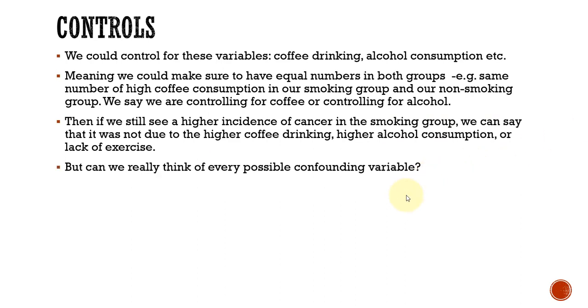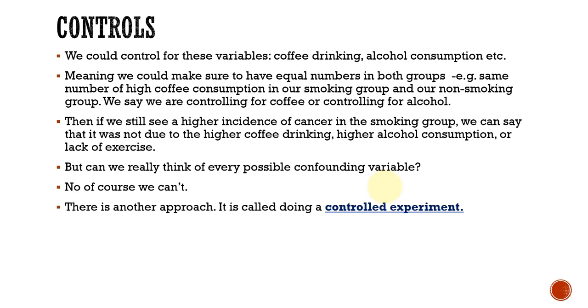But can we really think of every possible confounding variable? You know, we identified a few here, like drinking coffee or alcohol consumption and so on, but it's impossible to think of every possible confounding variable. So, no, we can't do that. But there is another approach, and it's called doing a controlled experiment.